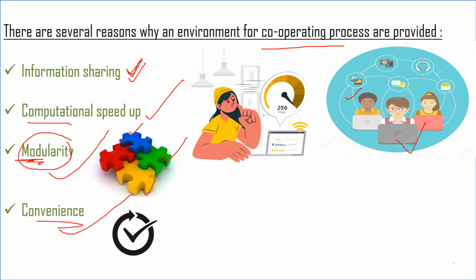These are the four reasons why we need cooperating processes in the system, or we can say these are the four reasons due to which we need a system with cooperating processes. I hope you guys understand the basic idea about cooperating processes from this video.